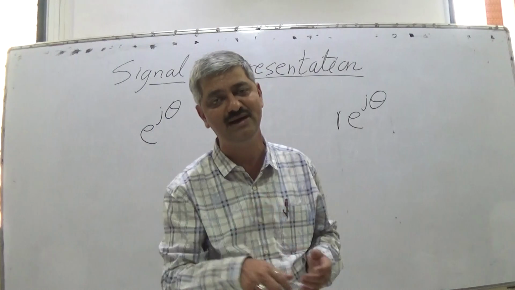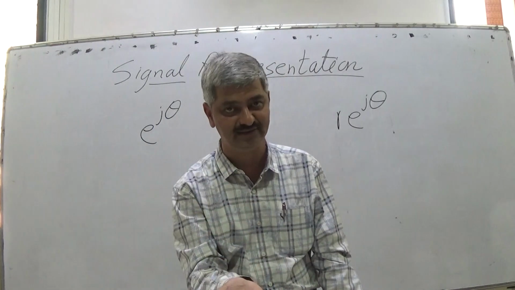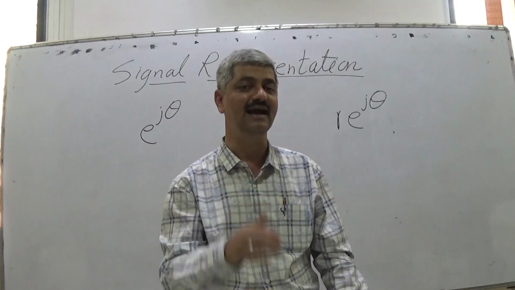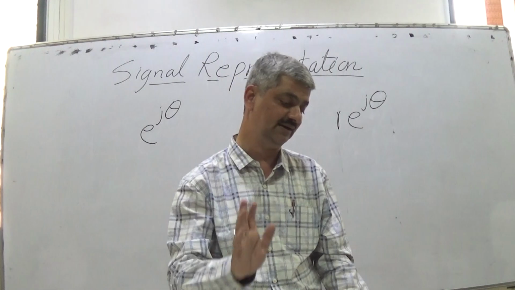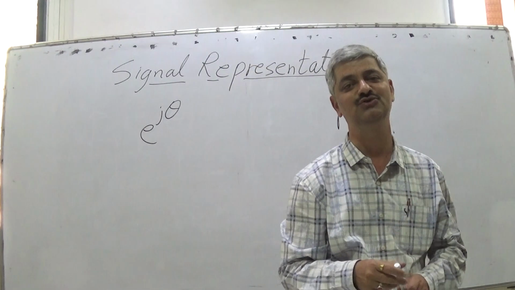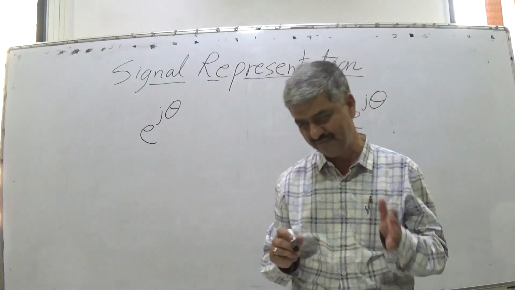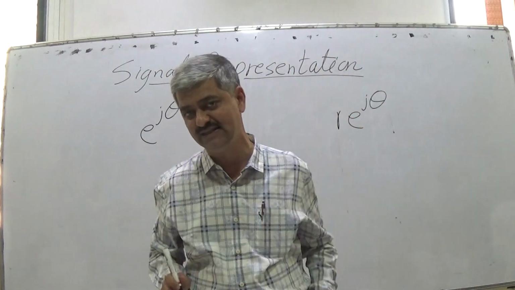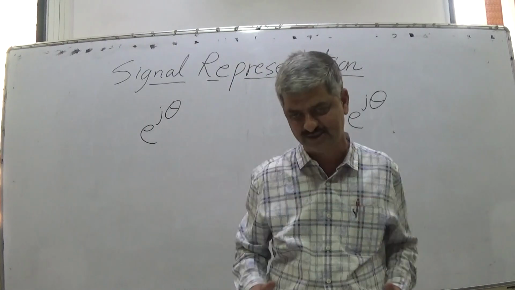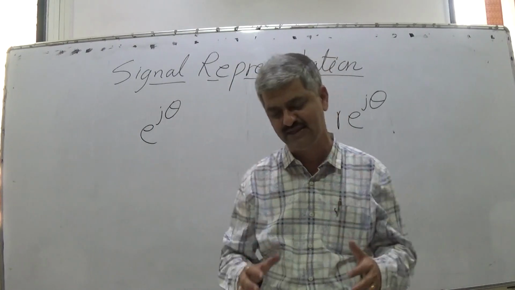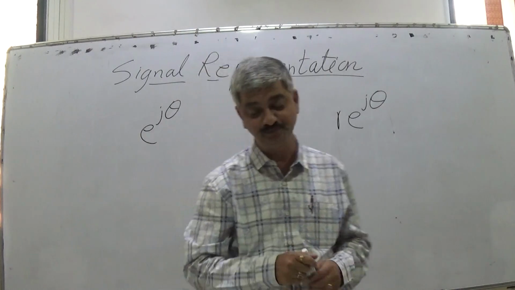When it is not a real number, it can be an imaginary number, or in general a complex number. If it happens so, we go with two parts. I will explain it in so much detail that the concept of complex exponential representation of signals would be embossed on your mental plane like a tattoo.